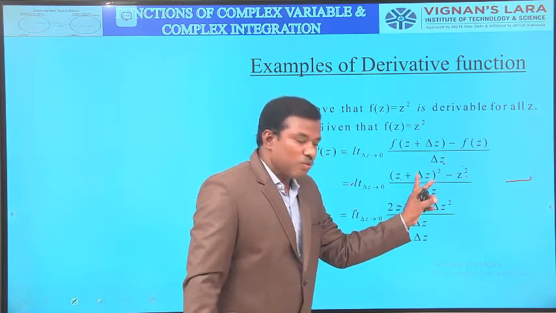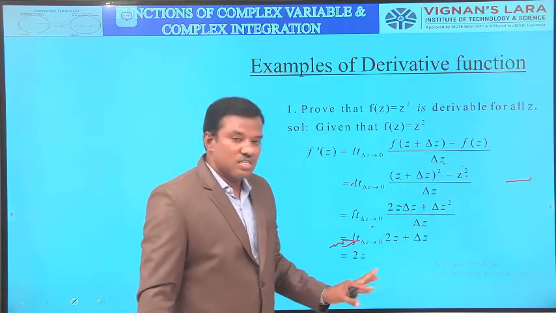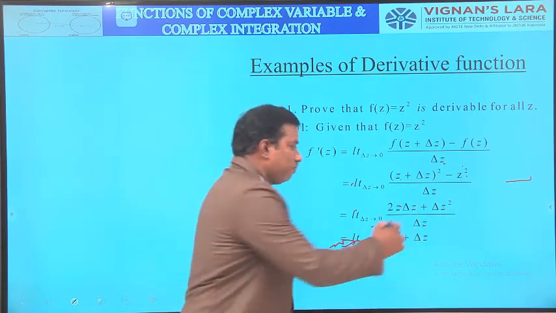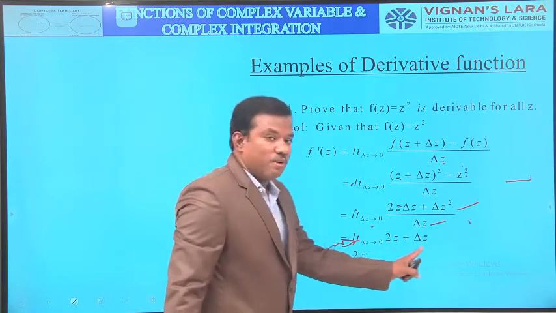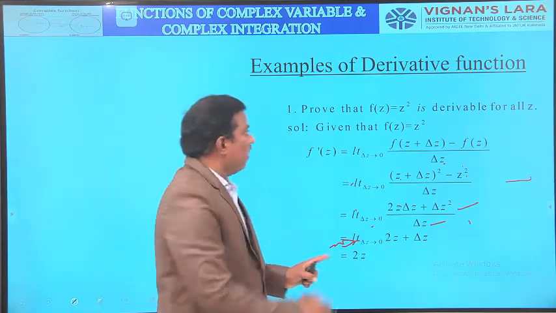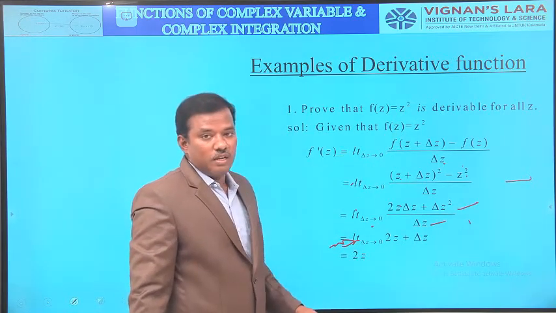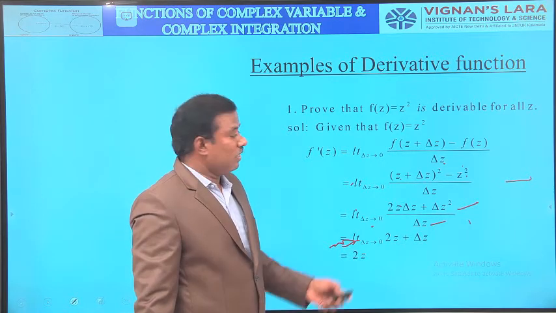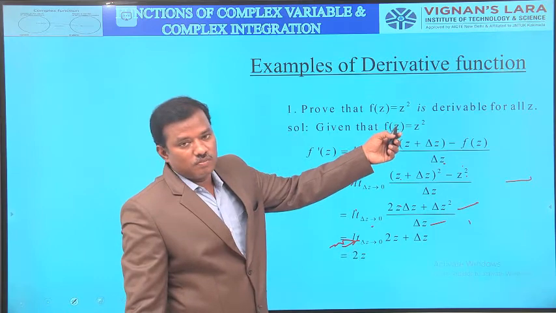z square plus 2z delta z plus delta z square minus z square. z square cancels. That is 2z delta z plus delta z square by delta z. This is 2z plus delta z. As delta z tends to 0, it becomes 2z. So what is the derivative of f of z equals z square? It is 2z. That is the example of a derivative of a complex function.